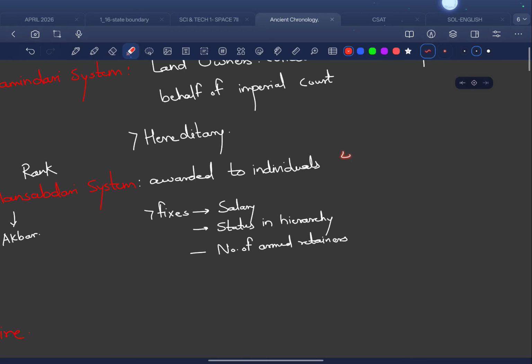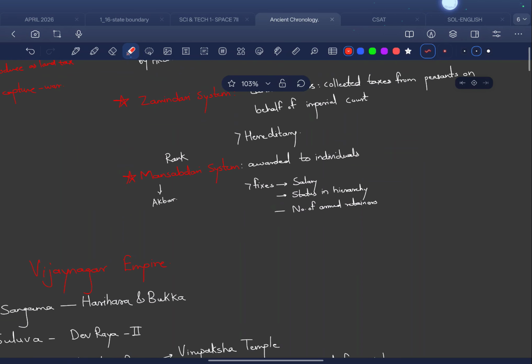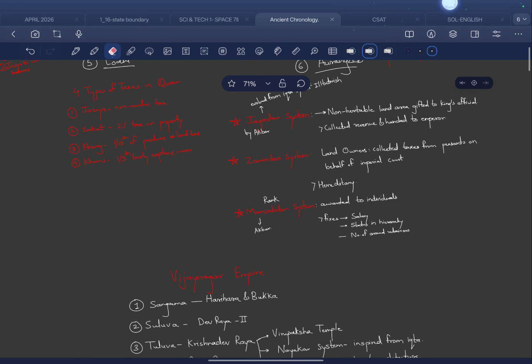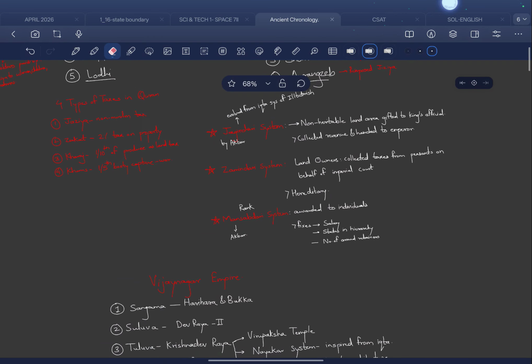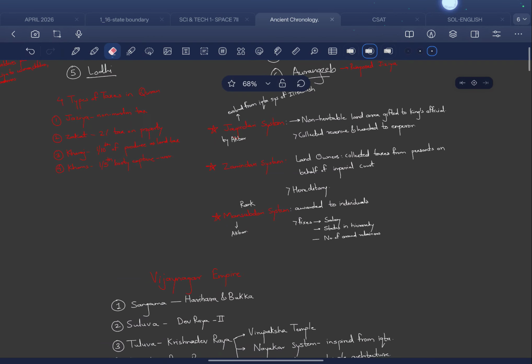For example, 4500 mansabs means the person is very much high in hierarchy compared to another person who has just 500 mansabs, okay. This was just like a ranking system. You just need to remember that, okay. So we are done with this. Then we have Vijayanagara Empire, okay. Vijayanagara Empire, let us see Vijayanagara Empire, no problem.